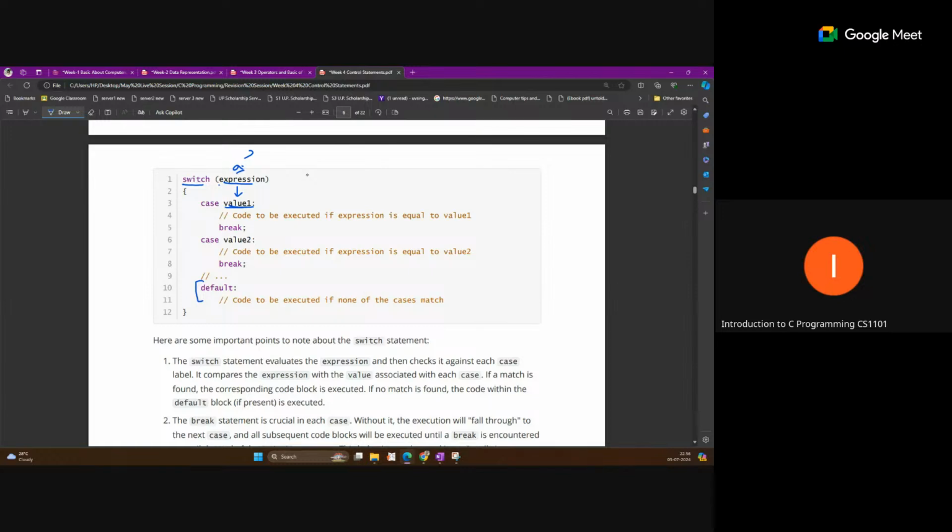And the last value we write is default. Default means if no case value matches the expression output, then the default part will execute. For every case, after the colon we write some code statements. You can write any code block and perform that task. After that statement you need a break statement, otherwise all the inner code will execute for each case. If you use break, that statement will execute and then break will terminate the switch totally, and you will get out after the switch statement.